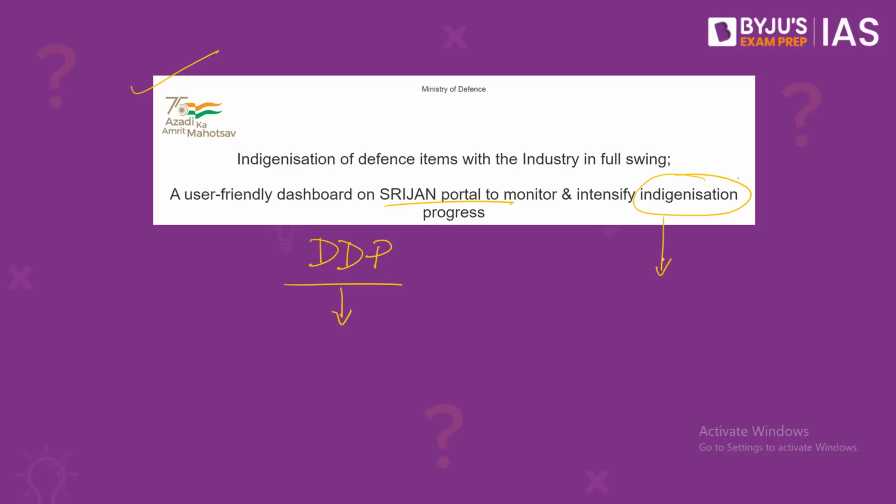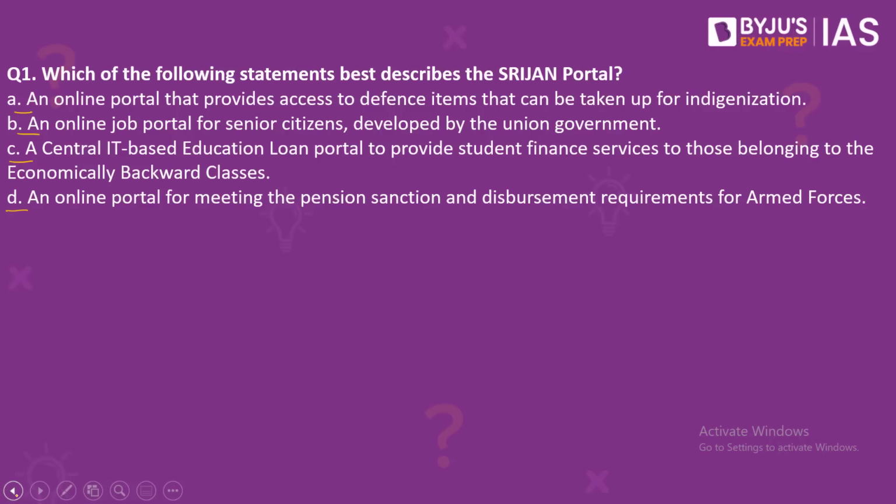So the main objective of this SRIJAN portal is to partner the private sector in indigenization efforts of defense public sector undertakings. Please remember that this is a non-transactional online marketplace platform. So how does this work? On this portal, the DPSUs or Ordnance Factory Board can display their items which they have been importing or are going to import, which the Indian industry can design, develop or manufacture. And the Indian industry will be able to show their interest in those items for which they can design, develop or manufacture as per their capability or through joint ventures. Therefore, the right answer to our question would be option A.